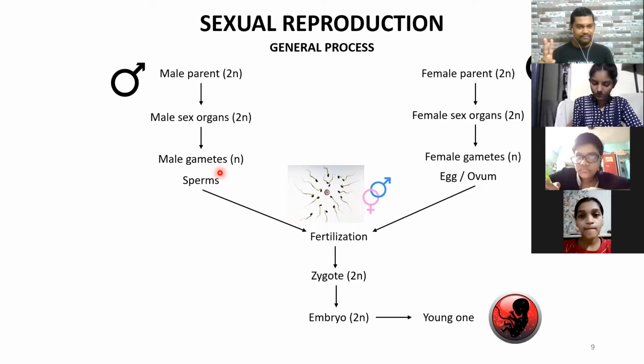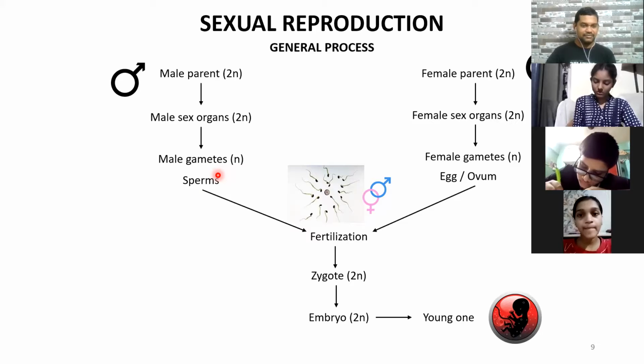Second point, male gametes are mostly motile. Motile means they can move, they can swim. Male gametes are the ones who will travel to the female gamete. It will never happen that a female gamete is traveling towards the male.